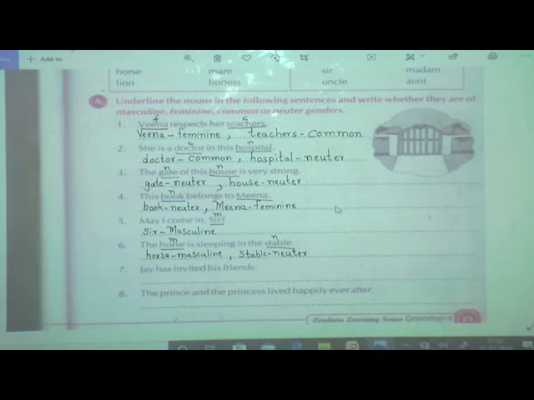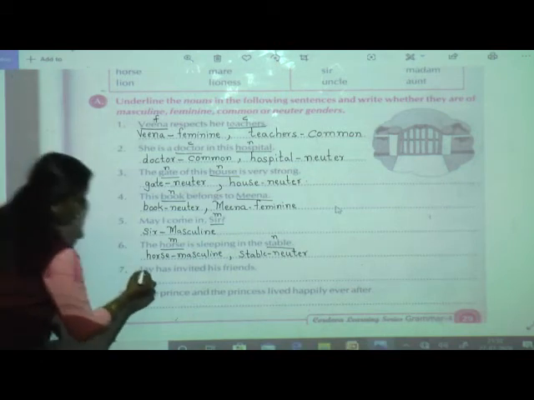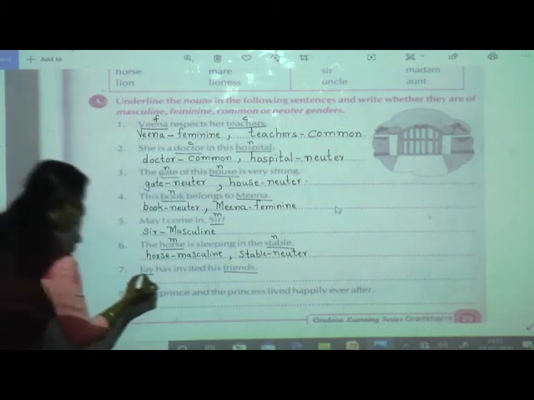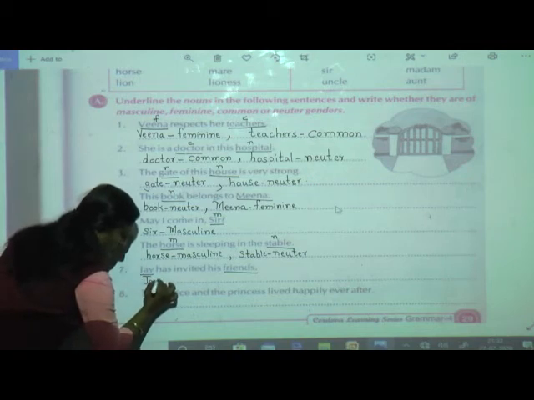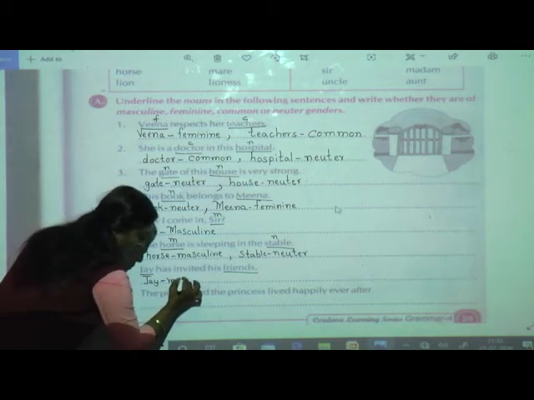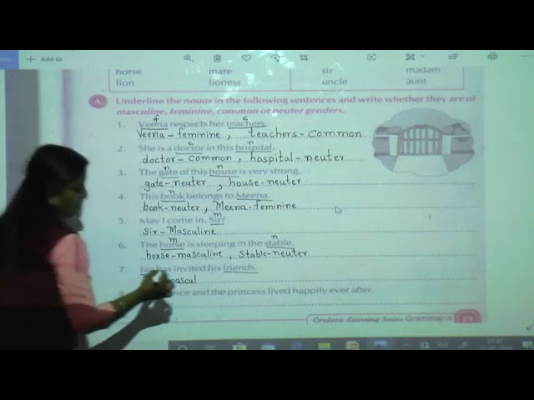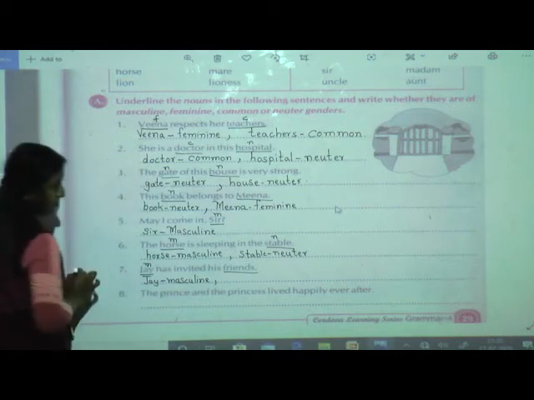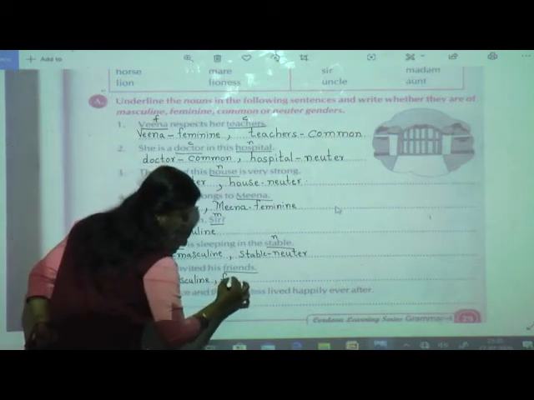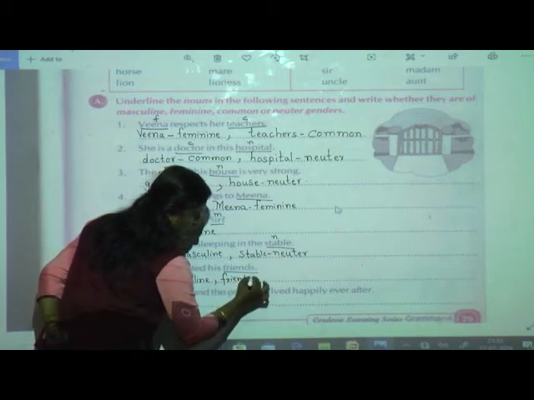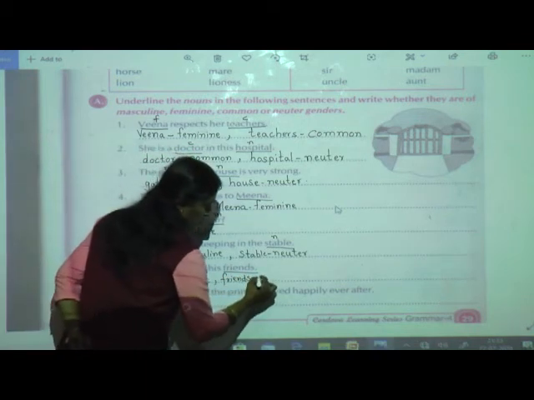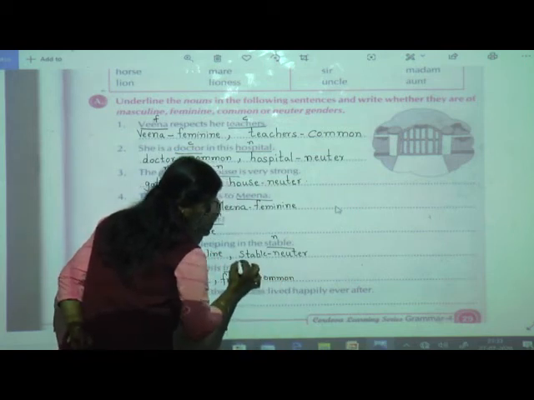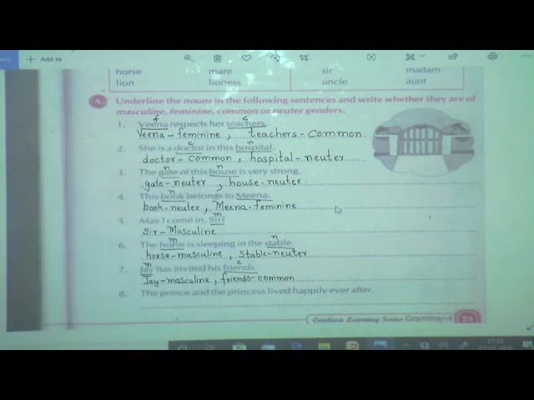Jay has invited his friends. Okay. Jay, friends. So Jay is what? From the name itself you can say it is a male, a boy. Masculine, M. Friends. Maybe girl also, boy also, either male or female. So friends is common.